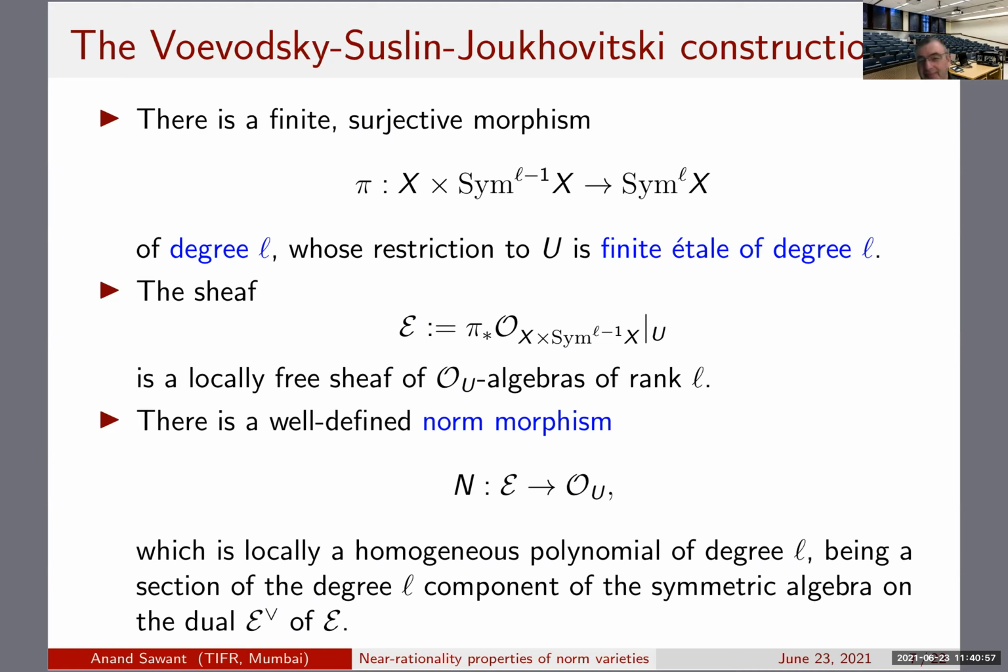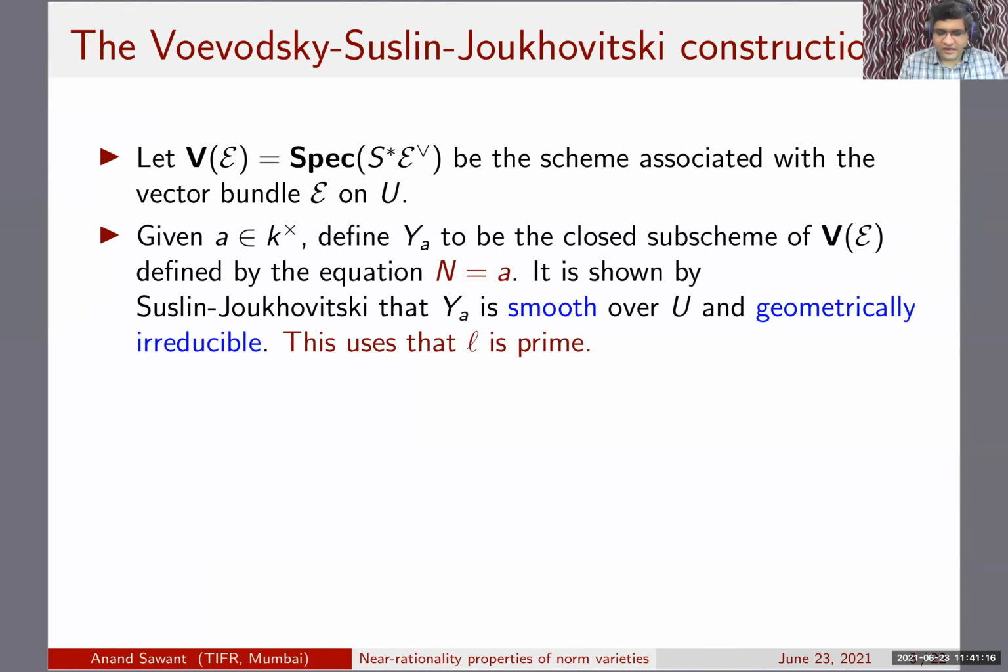Okay, so all I was saying was that this is the construction of the norm variety. We don't need to remember the exact form of the construction. All we need to know is that if you look at the scheme associated with this vector bundle, which is the push forward of the structure sheaf of X cross Sym^(L-1) restricted to U, then the norm can be seen as a homogeneous polynomial inside that.